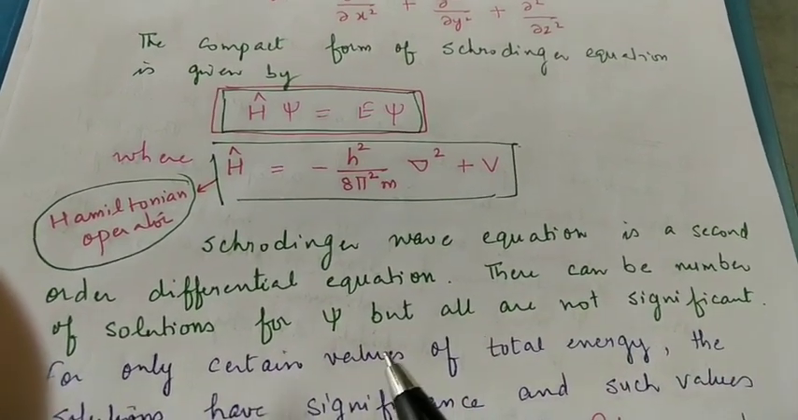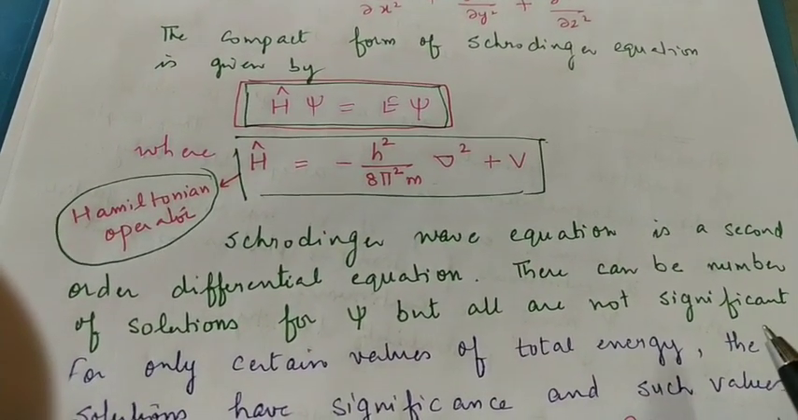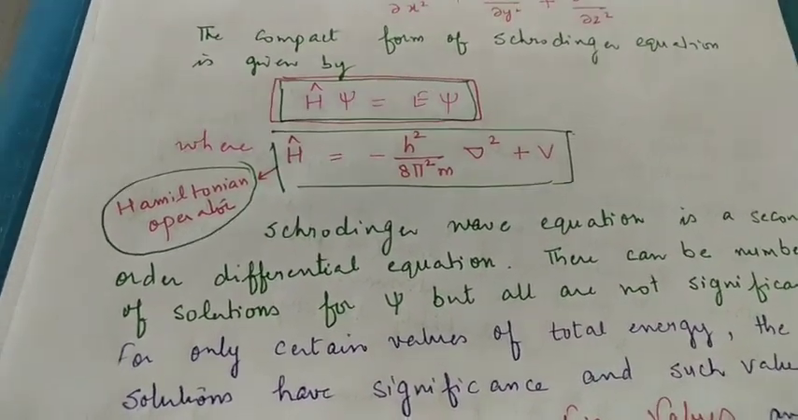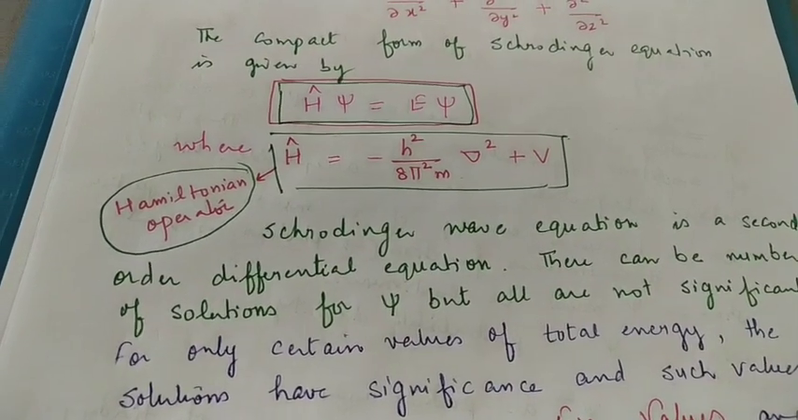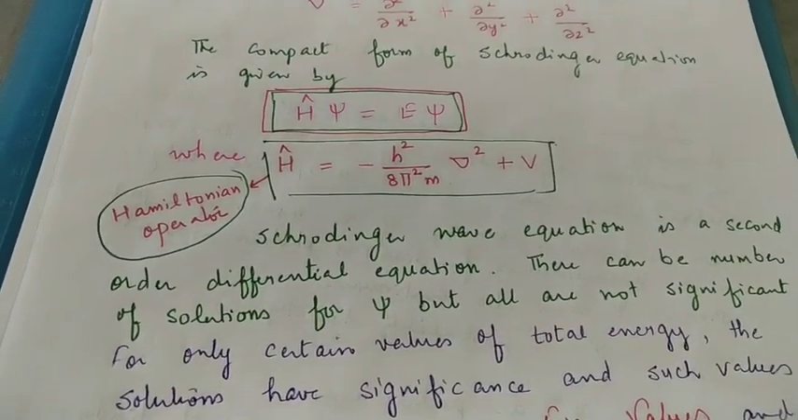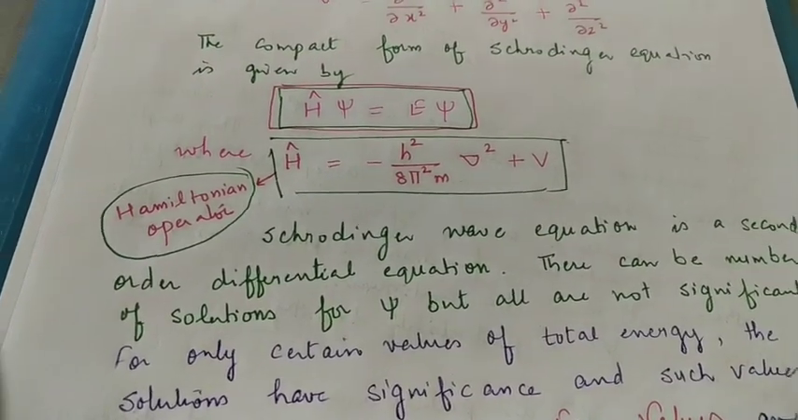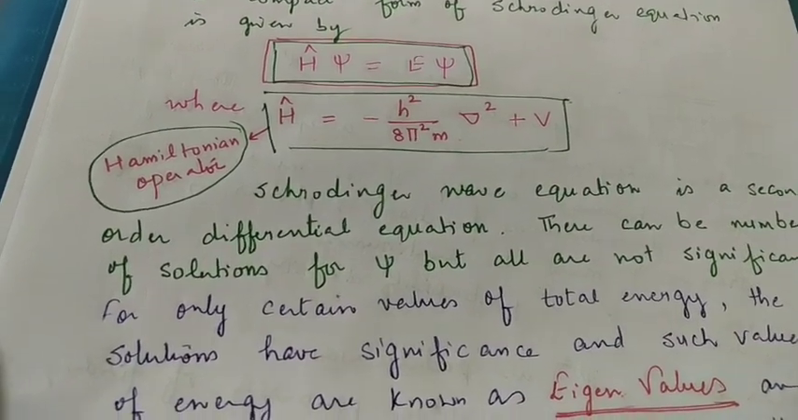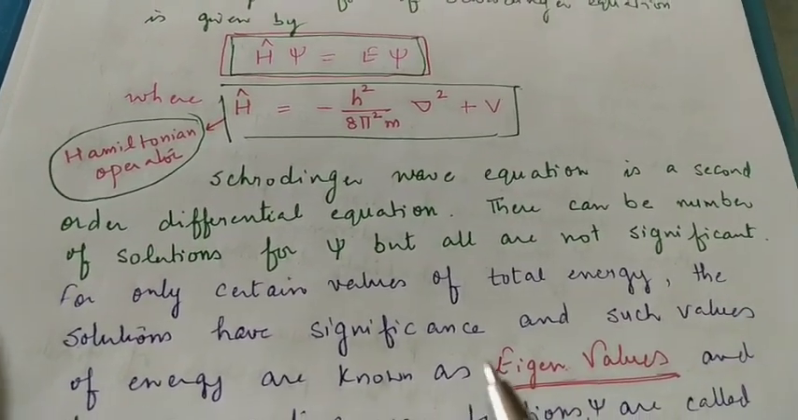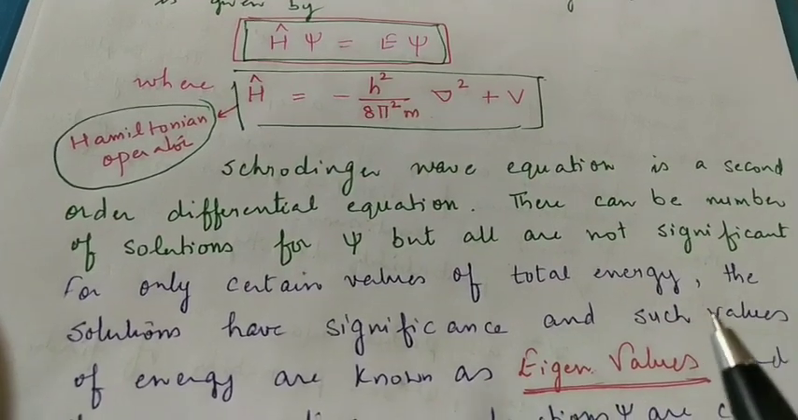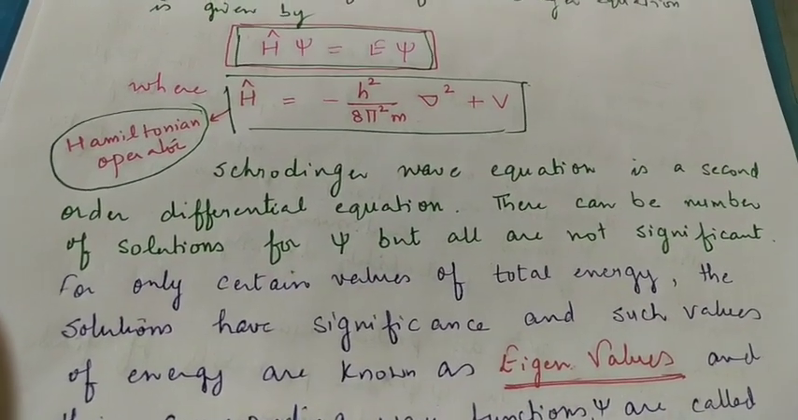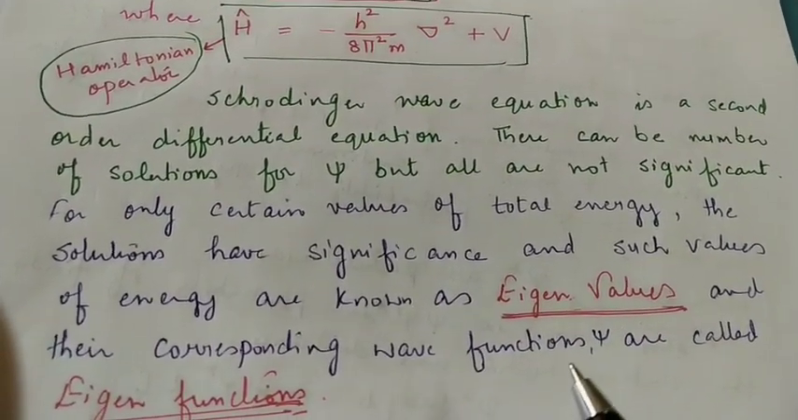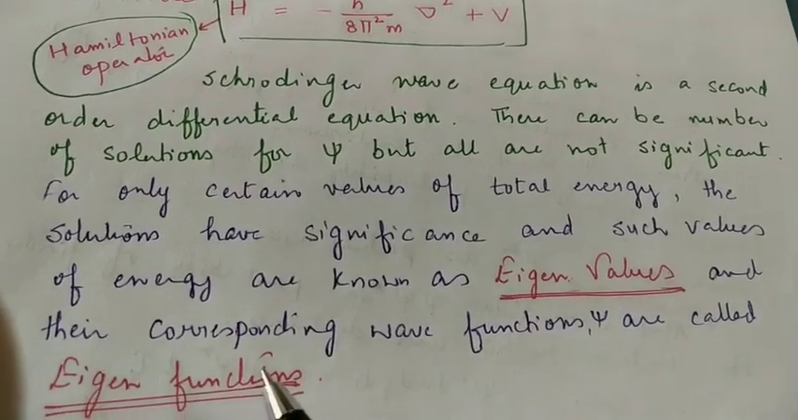There can be a number of solutions of psi, but not all are significant, because whenever we have to solve it, we put different values of psi. If you put one value, you get one equation; if you put another, you get another solution. So that means you have thousands of solutions. But how can we decide which one is significant? Only for certain values of total energy do the solutions have significance. Those values are called the eigen values, and their corresponding wave functions are called the eigen functions, right?